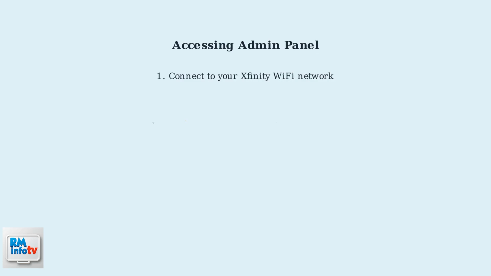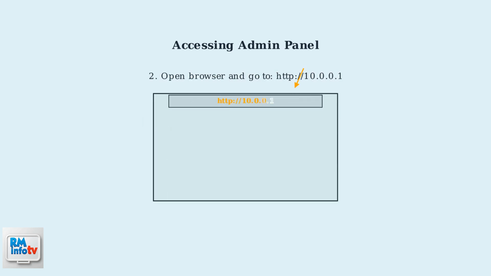To access your Xfinity router's admin panel for advanced settings, you need to connect to your home Wi-Fi network first. This ensures you have the proper network access to reach the router's configuration interface. Next, open a web browser and type the IP address 10.0.0.1 into the address bar. This is the default gateway address for most Xfinity routers and will take you to the login page.